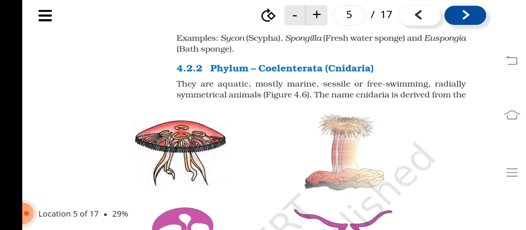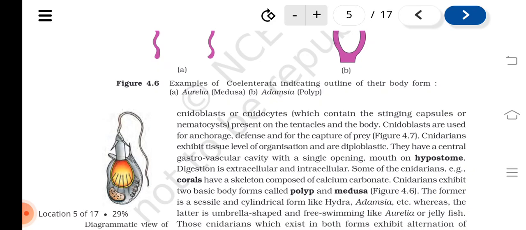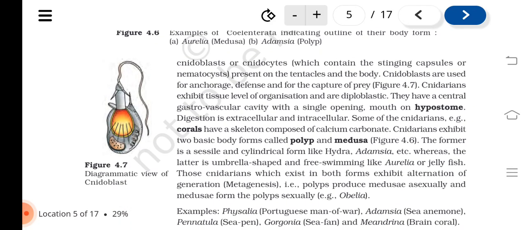Phylum Coelenterata or Cnidaria. They are aquatic, mostly marine, sessile or free swimming, radially symmetrical animals. Figure 4.6. The name Cnidaria is derived from the cnidoblasts or cnidocytes, which contain the stinging capsules or nematocysts present on the tentacles and the body. Cnidoblasts are used for anchorage, defense, and for the capture of prey.